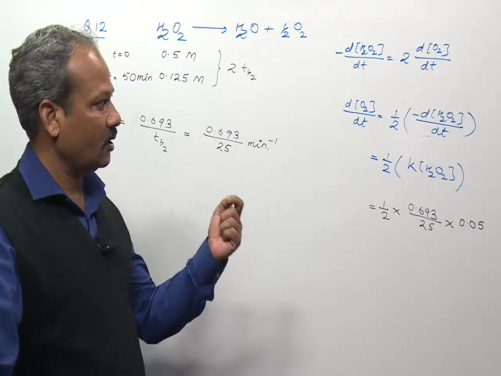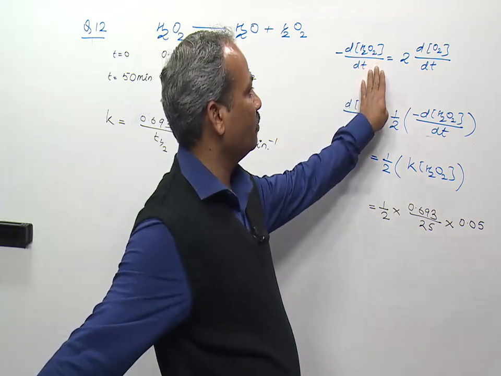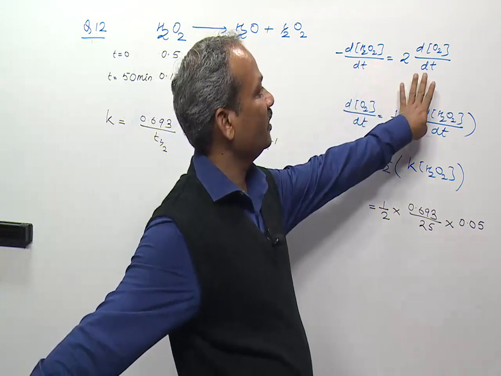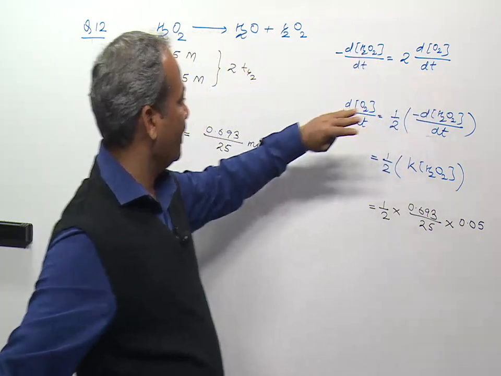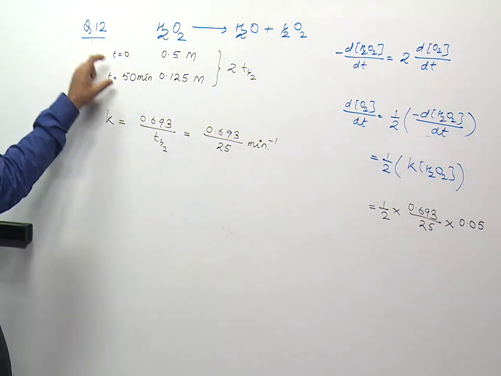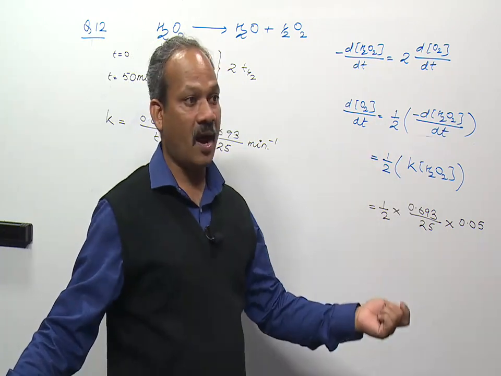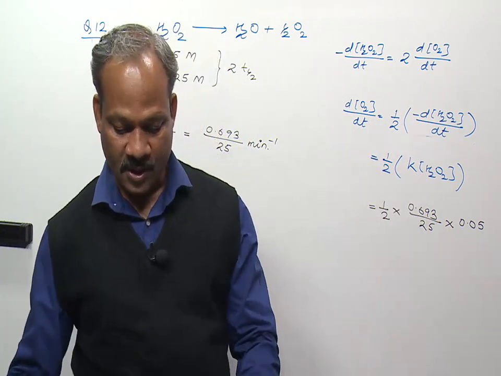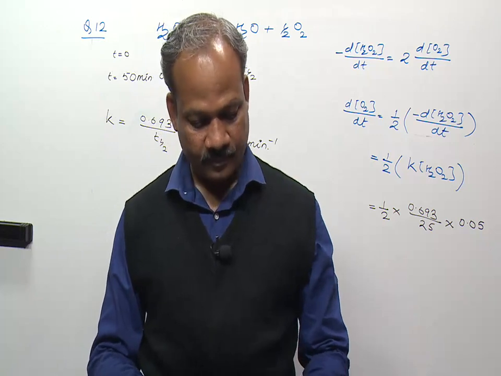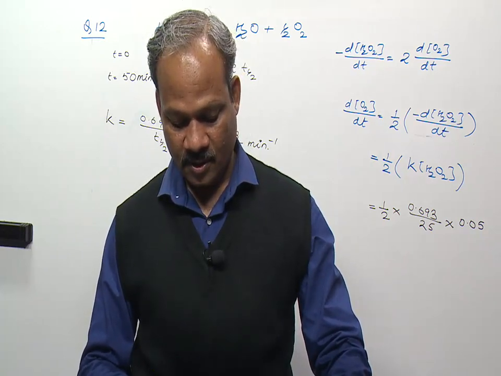So this question required little bit interrelated thinking. First we have to relate rate of disappearance of H2O2 with the rate of formation of O2, and then we have to find out the value of K by considering this time, and then we will have to substitute the value of K to get the answer. So it's a difficult question. It required some time. Next, move to question number 13.